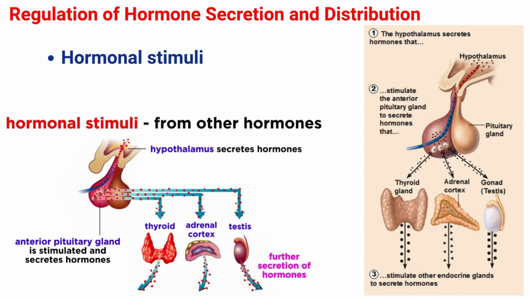The anterior pituitary releases the thyroid stimulating hormone, which then stimulates the thyroid gland to produce the hormones T3 and T4. As blood concentrations of T3 and T4 rise, they inhibit both the pituitary and hypothalamus in a negative feedback loop. Another example, gonadotropin releasing hormone from the hypothalamus results in the secretion of follicle stimulating hormone and luteinizing hormone from the anterior pituitary gland.